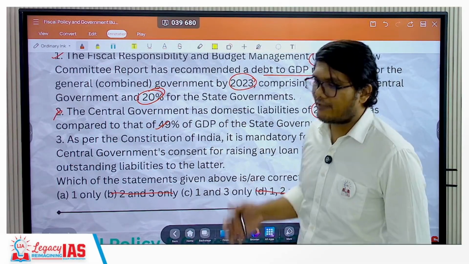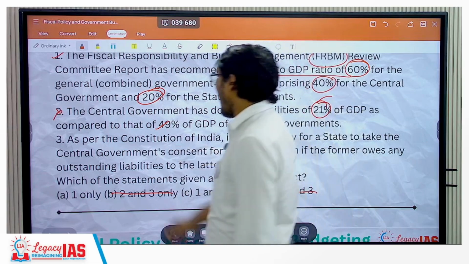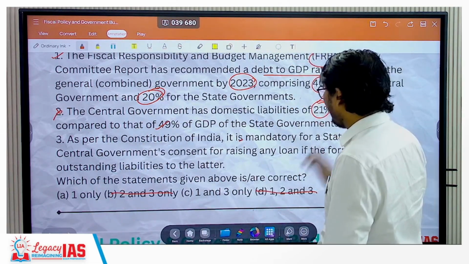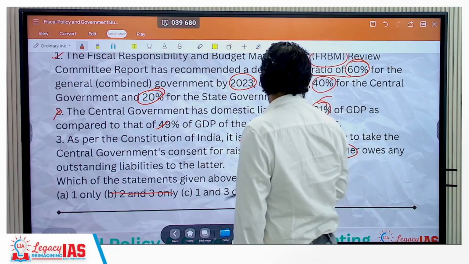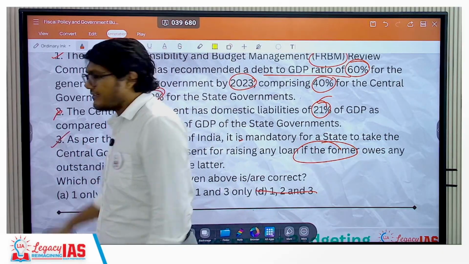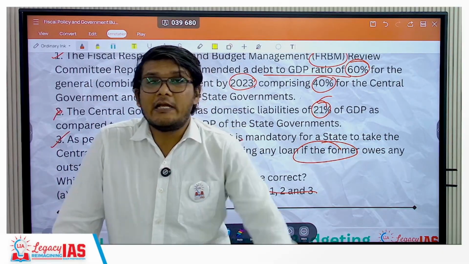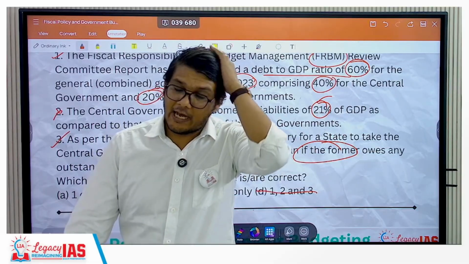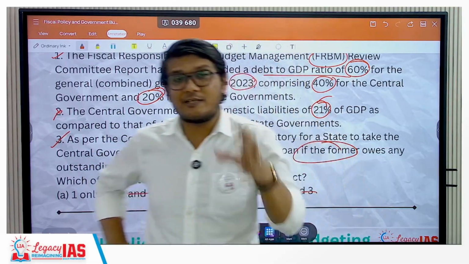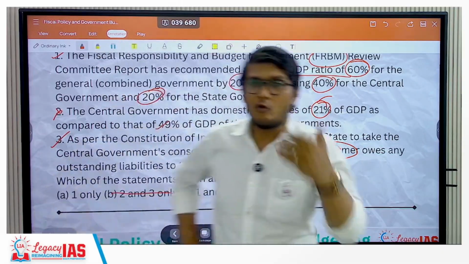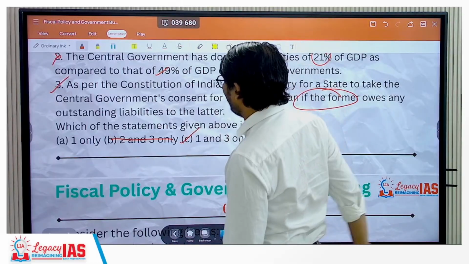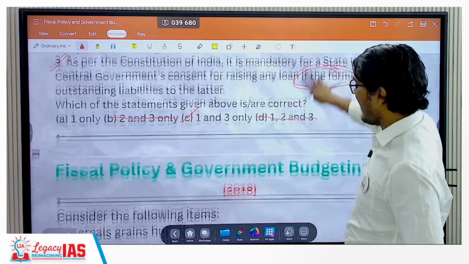Now it depends on the third statement. Third statement says that as per the Constitution of India, it is mandatory for a state to take the central government's consent for raising loan if the former owes any outstanding liabilities to the latter. That is right. If the state government has certain liabilities towards the central government, then the state government needs to take permission from the central government before going for further borrowing. So statement 3 is correct. Hence the correct answer here is C, that is 1 and 3.